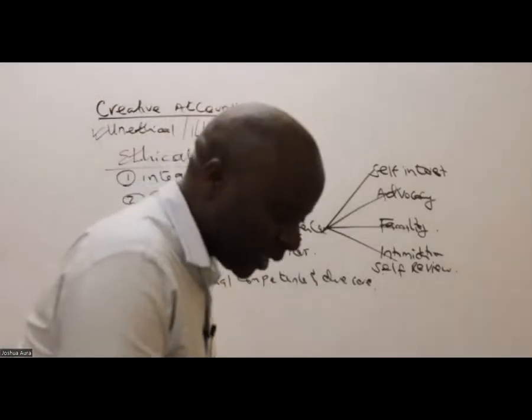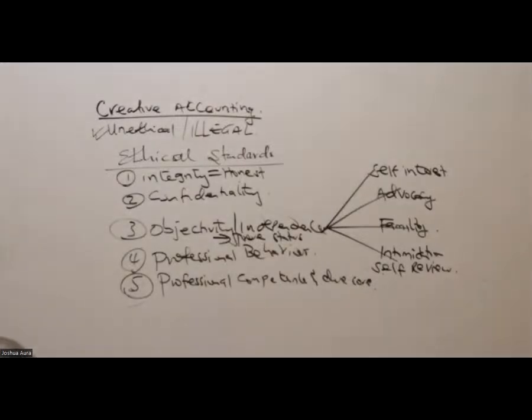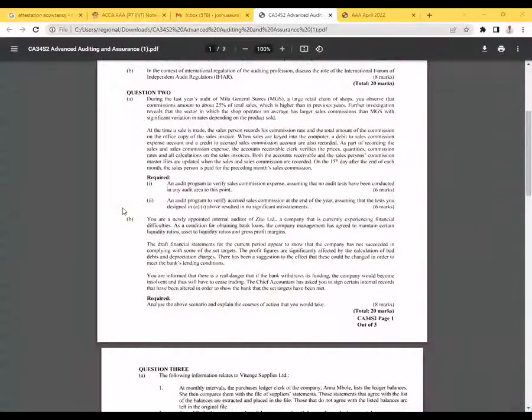Let me read this question because I can see now the numbers have increased a little bit. I'm so sure I may be losing a few of us, even the ones who came in earlier. It's always good for you to keep on reading this question severally, for you to answer, for even to know the exam technique. We are told here you are a newly appointed internal auditor of Zito Limited, a company that is currently experiencing financial difficulties. As a condition for obtaining a bank loan, the company management has agreed to maintain certain liquidity ratios, asset to liquidity ratios, and the gross profit margins.